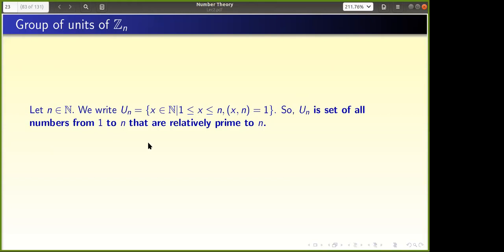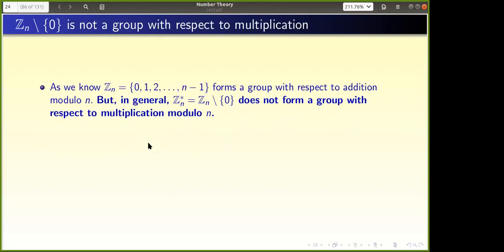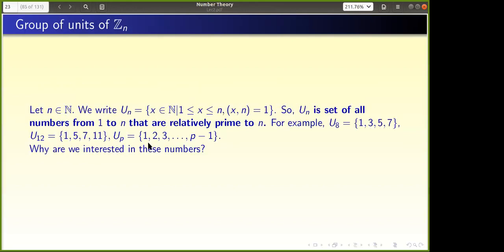So Un is the set of all numbers from 1 to n which are relatively prime to n. For example, U8 is 1, 3, 5, 7. We already computed, all odd numbers, right? So why are we interested in these numbers? Actually, they form a group with respect to multiplication.